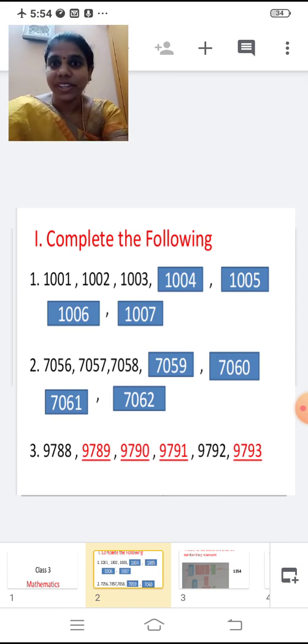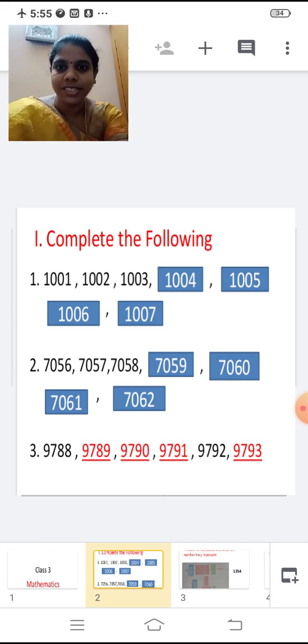Last class we revised chapter 1, right? So again we are going to revise chapter 1. Now you are going to copy this in your notebook. Whatever I am teaching now, you are going to copy in your notebook and you have to show it to me after the school reopens. Yes? Take your notebook, copy this.